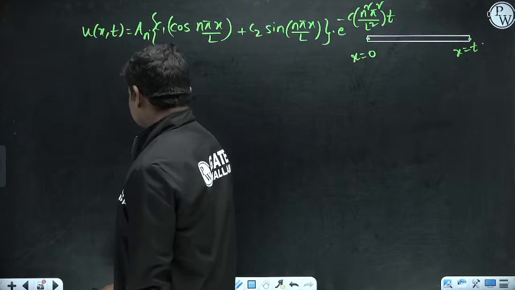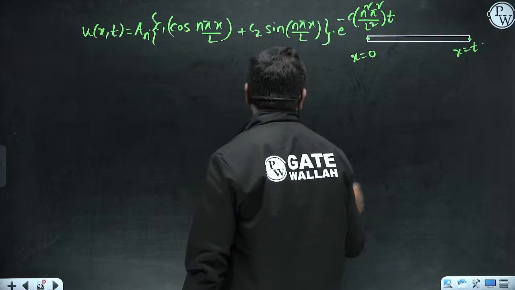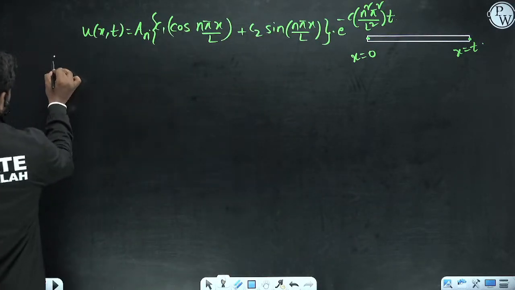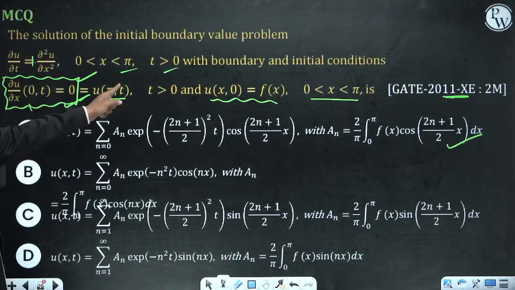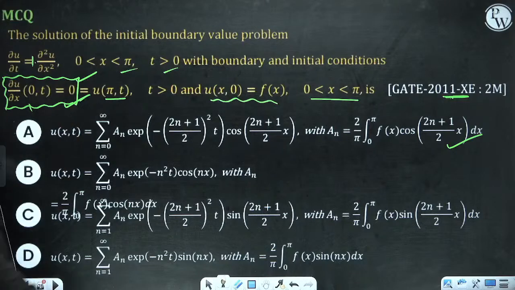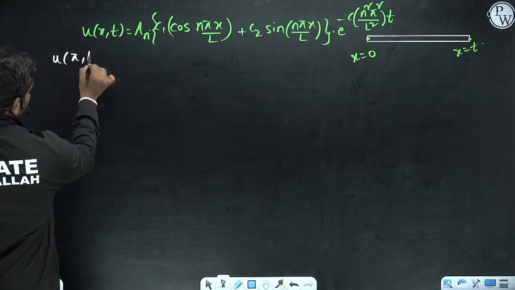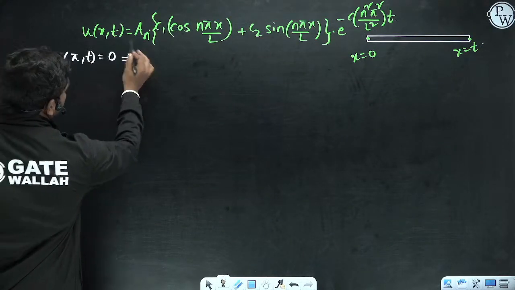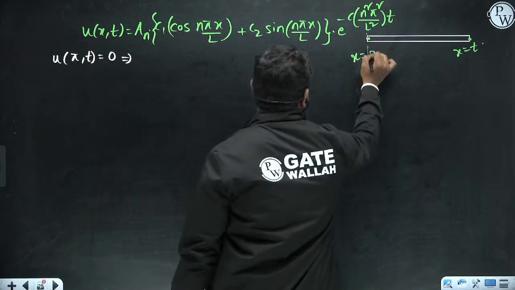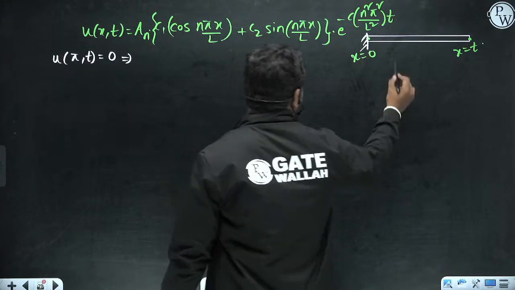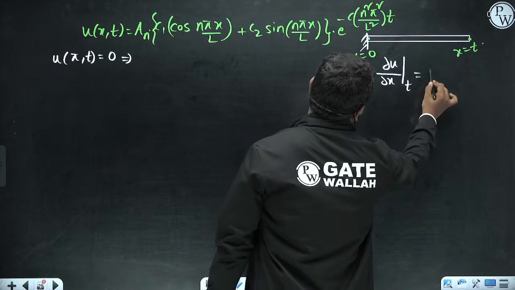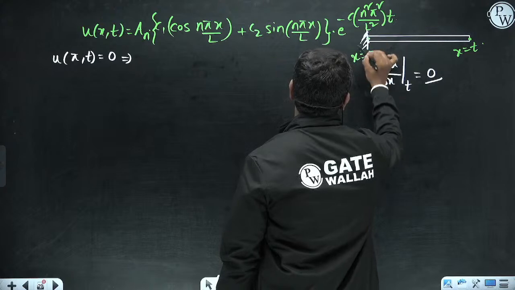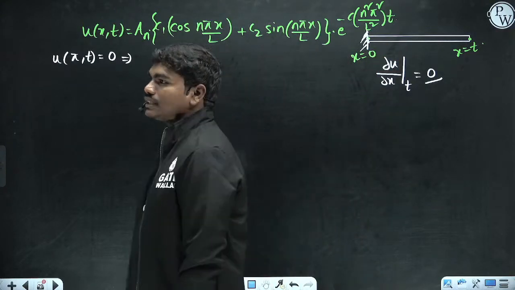put in the boundary conditions. So the first thing that you know is u of pi comma t is equal to 0, I think they have given. If you put u of pi comma t is equal to 0, let us get these constants. This end is insulated, because dou u by dou x, the temperature gradient at this location at any time, is 0. If there is no temperature gradient, then there is obviously no heat transfer, so that is insulated.